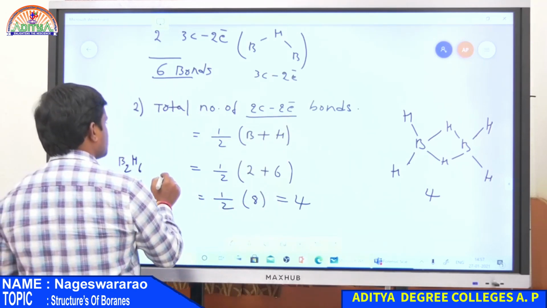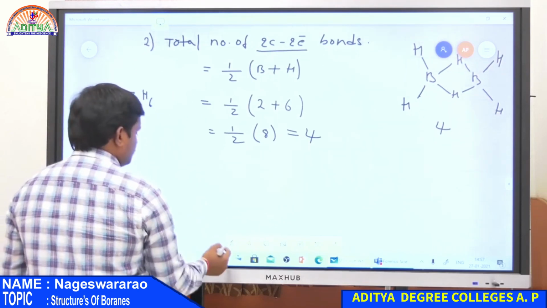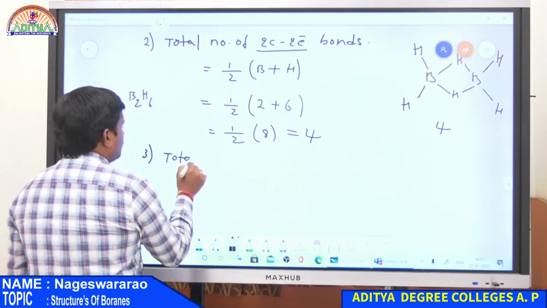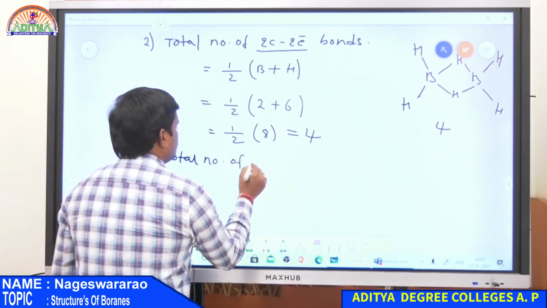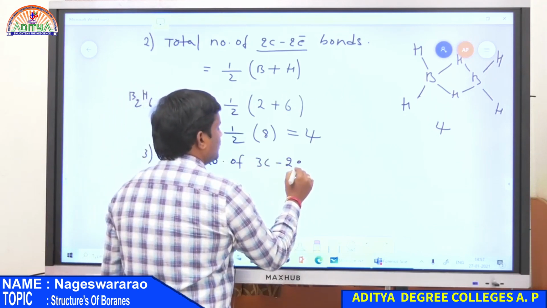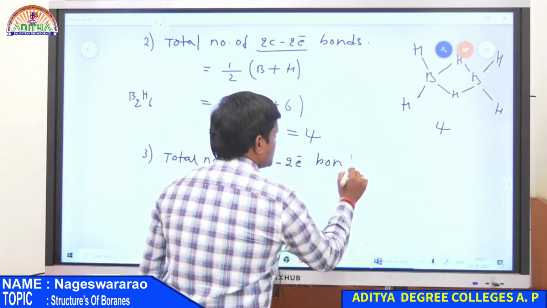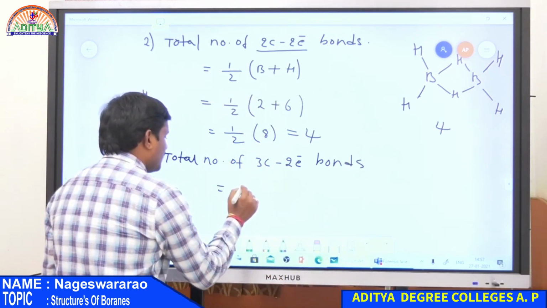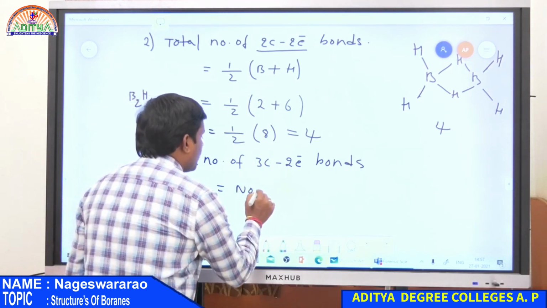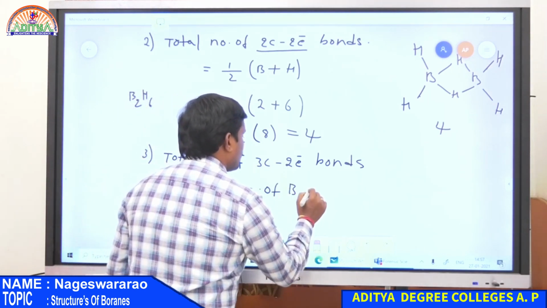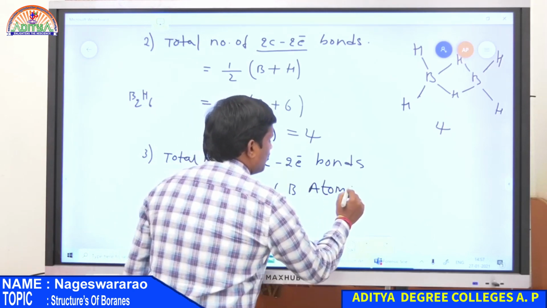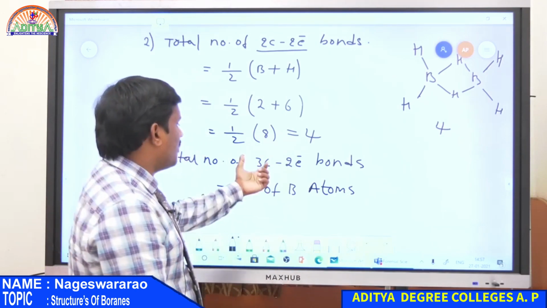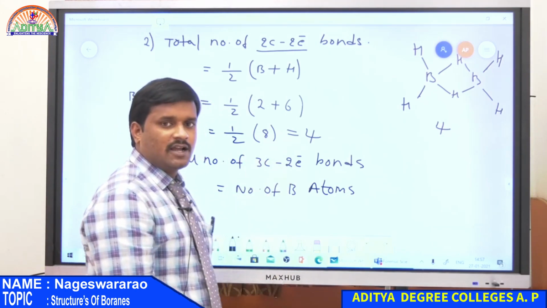Now third one is the total number of three centered two electron bonds. Three centered two electron bonds present in boranes are calculated by using a simple formula. It is always equal to the number of boron atoms. So how many boron atoms are present in a compound? That is exactly equal to the total number of three centered two electron bonds present in that compound.